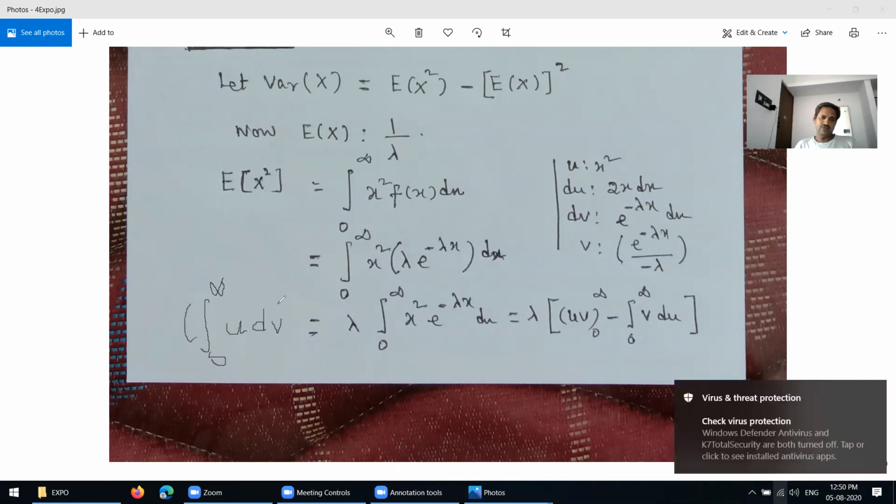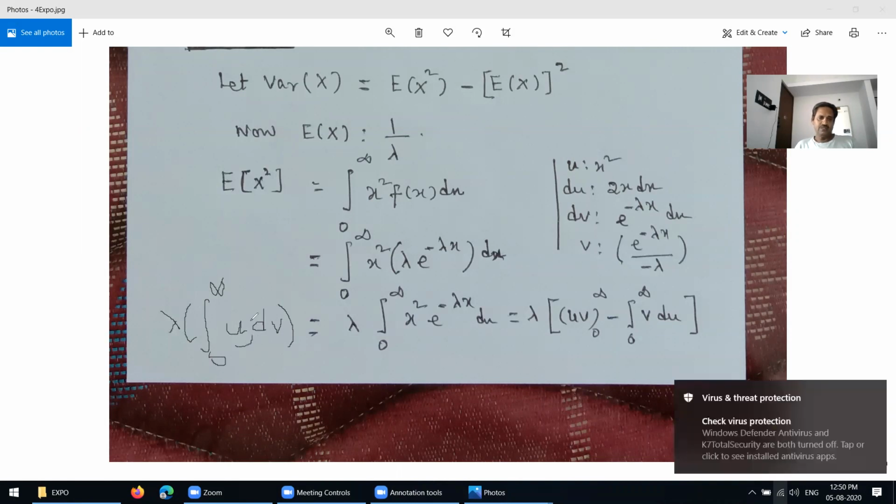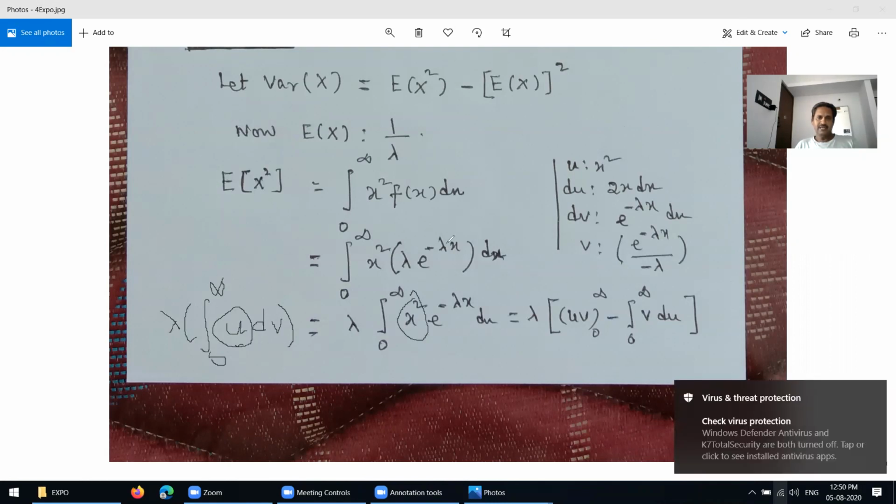Just assume the values here. In u into dv, what is the u value? The u value is x squared. And what is the dv value?